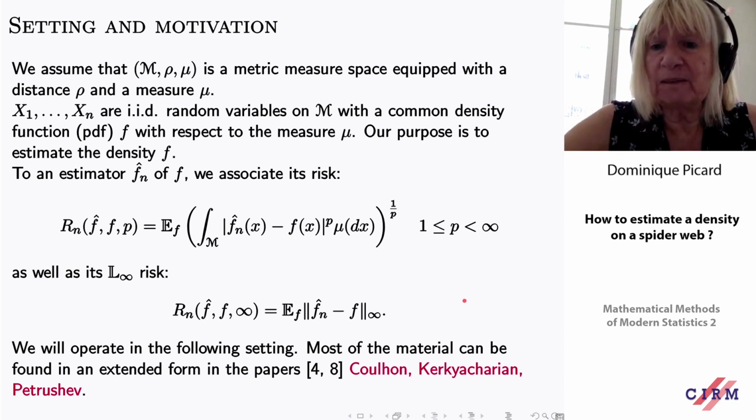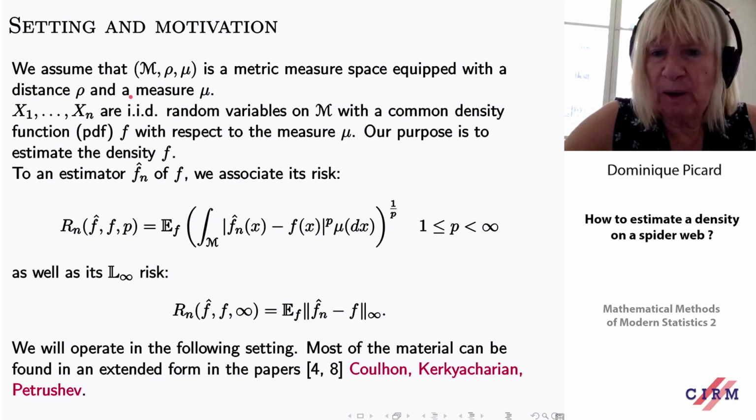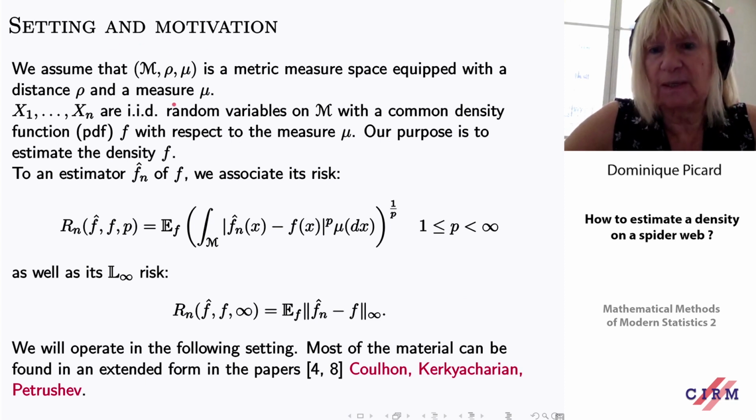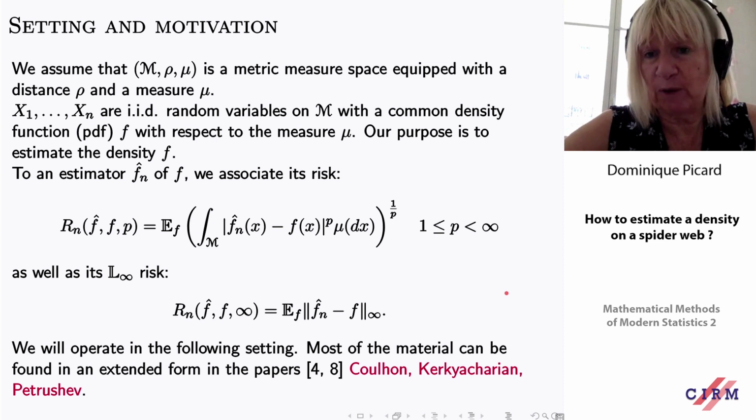And we will operate in a setting about this space M, which is borrowing a lot of things which have been done in a harmonic analysis framework, basically in two papers by Coulhon, Kerkyacharian, and Petrushev.